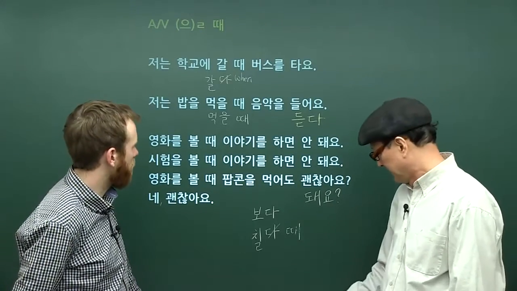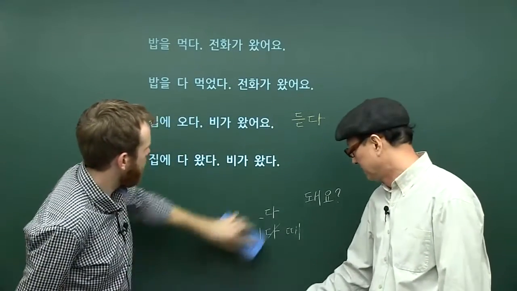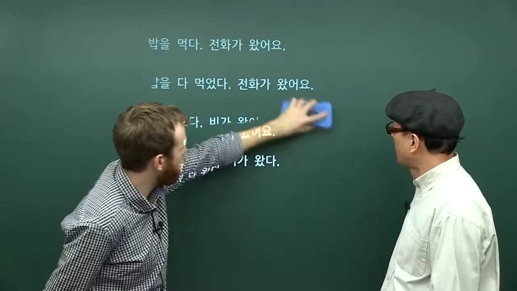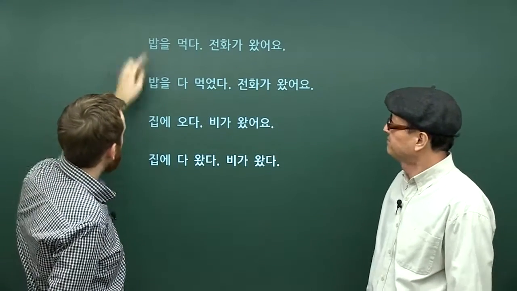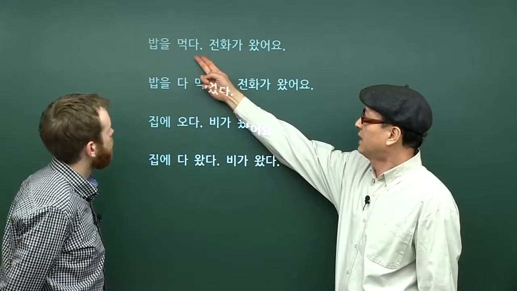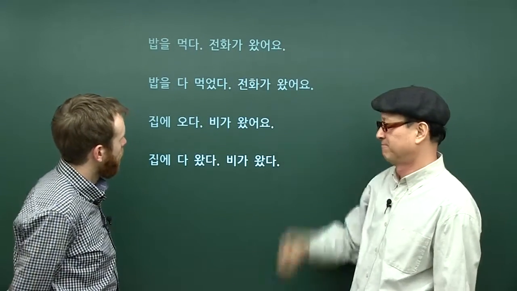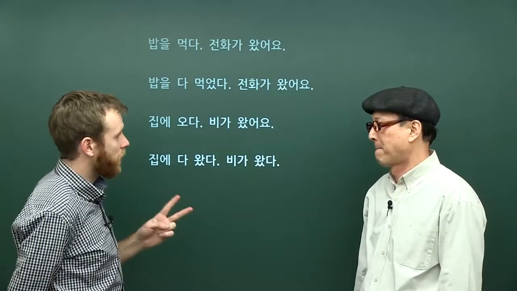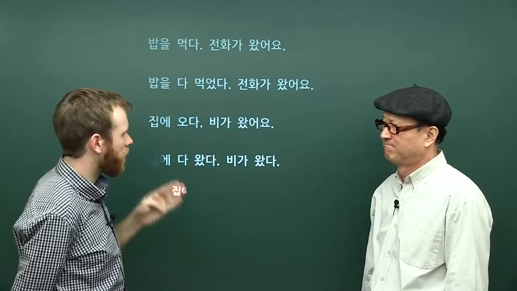All right. 그러면 다음 거. Sure, we've got a bit of a challenge, to change some of these sentences. So what's the first one? 밥을 먹다 전화가 왔어요. So we've got two separate sentences. We can combine these sentences maybe to give a sequence of events.